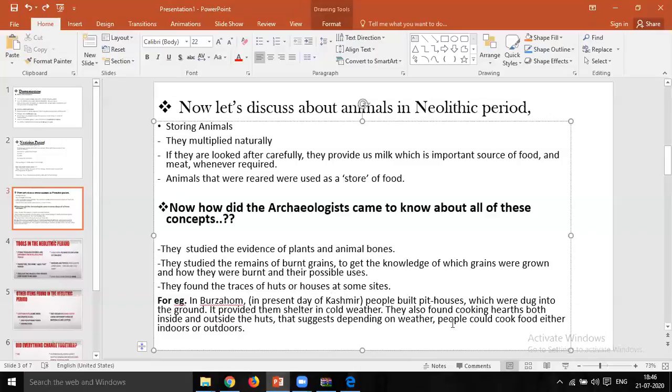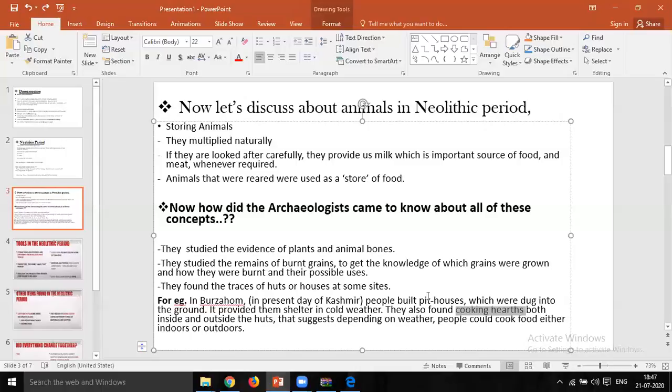They found cooking huts both inside and outside. So what do you mean by cooking huts? What is the meaning of the term cooking huts?